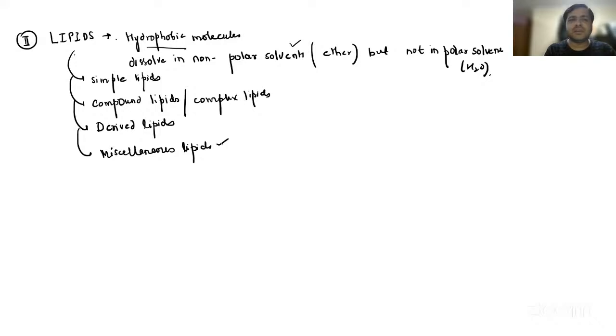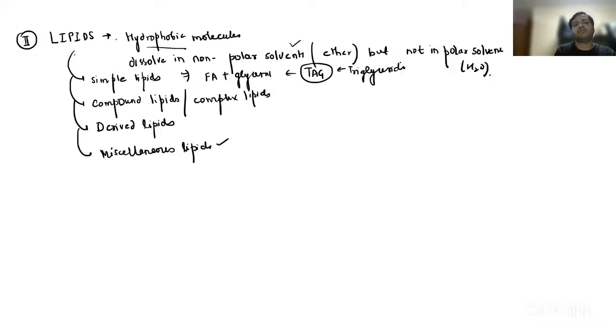Now, when I say simple lipids, basically I'm talking about the normal lipids. They are formed from fatty acids and glycerol. For example, the triacylglycerol, the triglycerides.